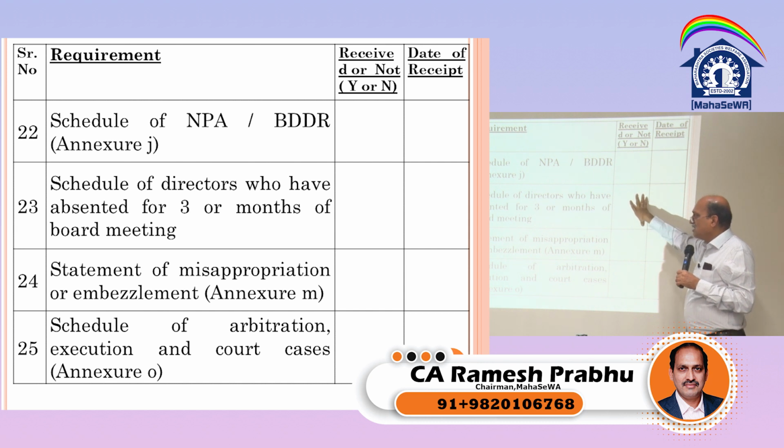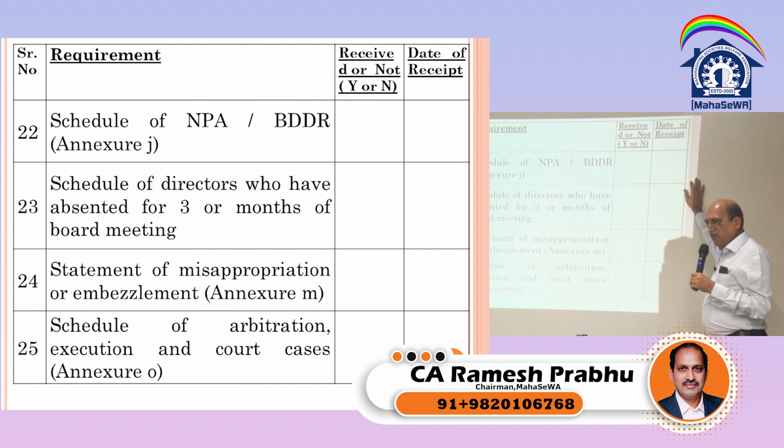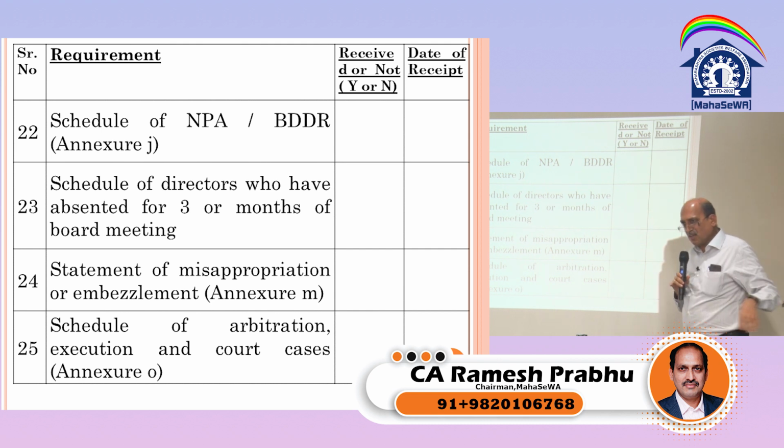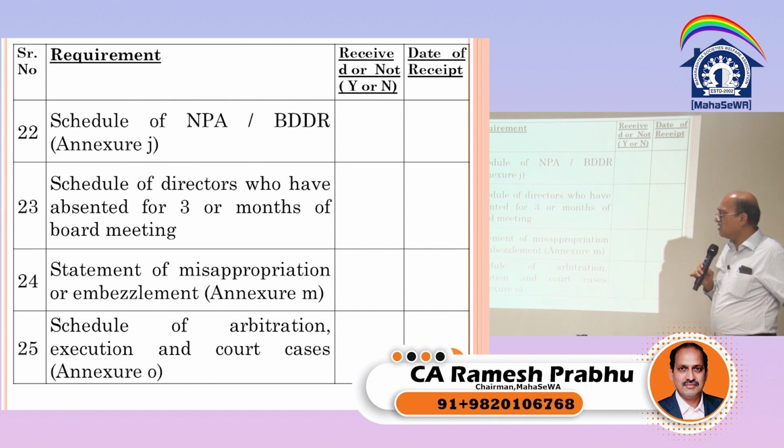So why is it required? So that we know whether the directors have taken a leave of absence, and whether the leave of absence is given. If a director is absent for more than 3 months, 3 consecutive meetings, that means he is not taking an active part, and then action can be initiated against him, and it becomes a warning to the societies.